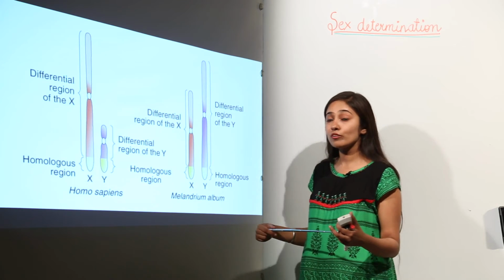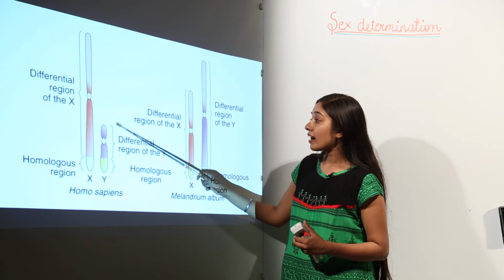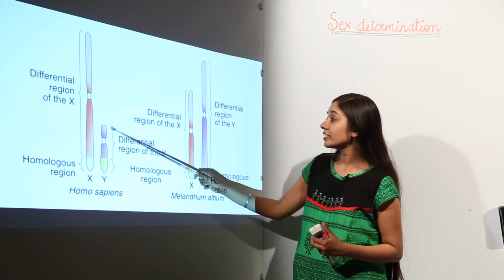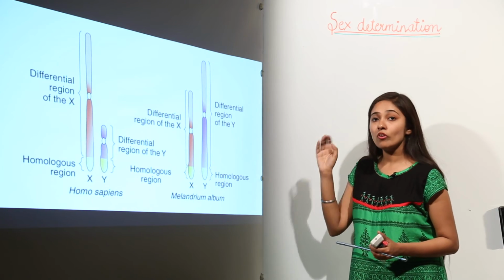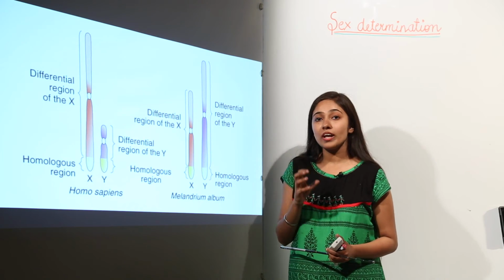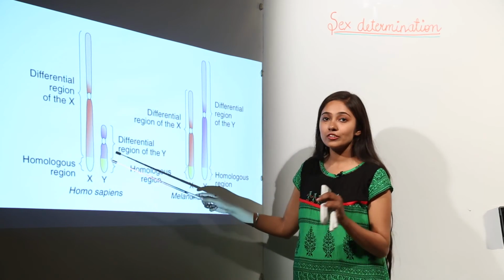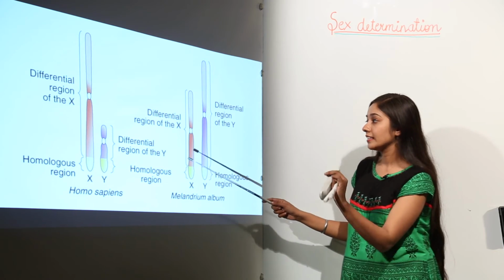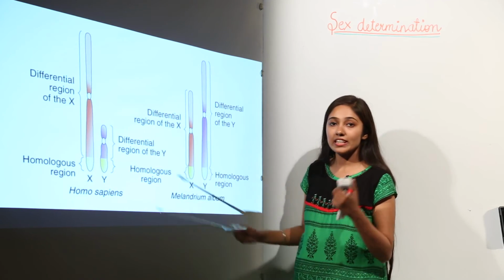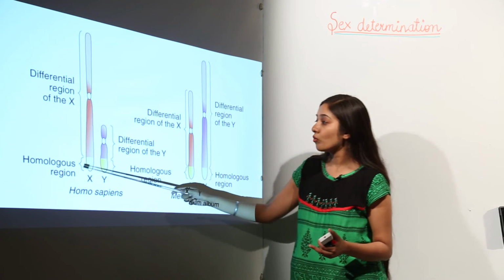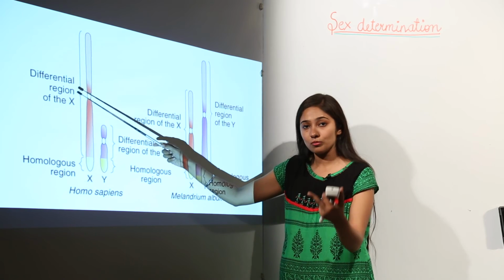They are going to encode for sex linked genes. And in case of Y chromosome, the differential region has certain genes of which I talked to you before. These genes are known as holoandric genes. Why? Because these holoandric genes are going to encode for the sex of the child, the male sex of the child. So remember, there are two regions in case of sex chromosomes. One region is the homologous region and the other region is the differential region or non-homologous region.